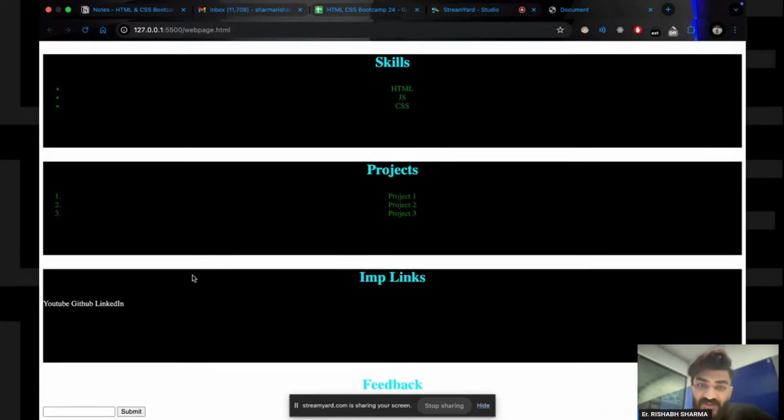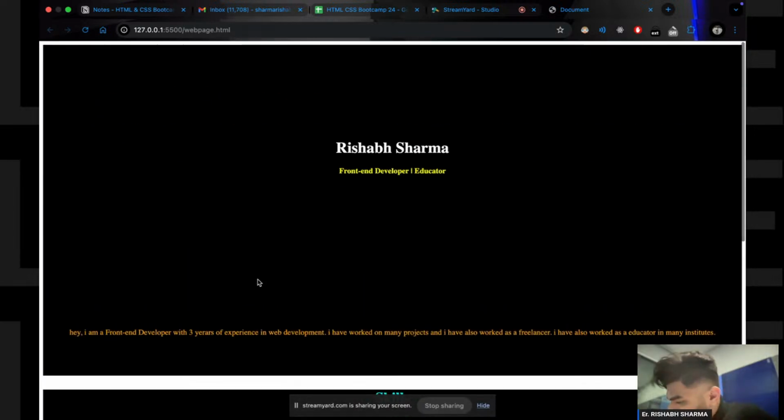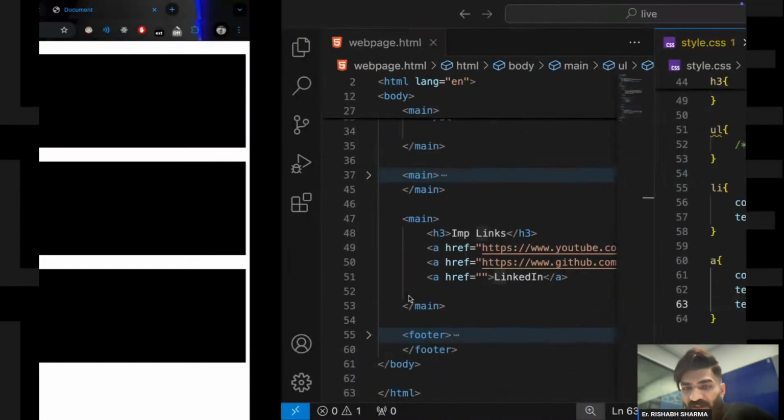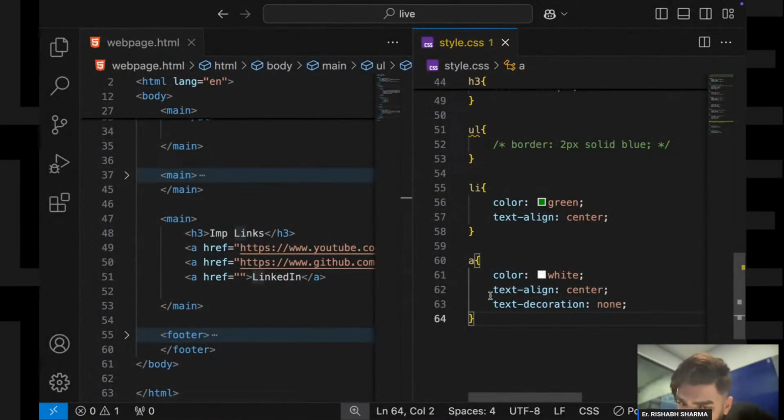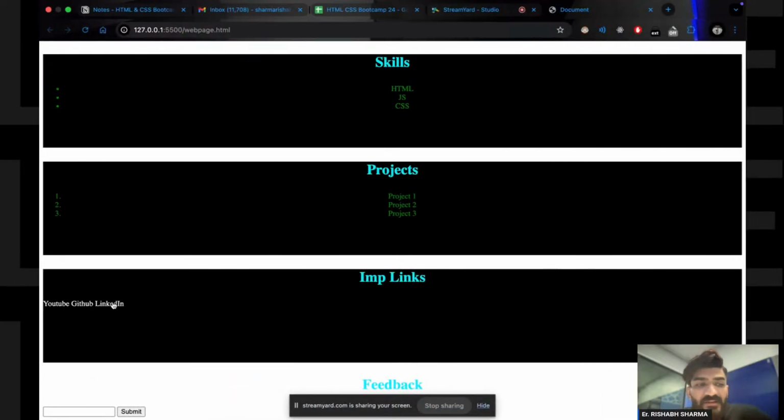Okay, which is perfect. Now see, we have a problem. Now we encountered a problem that I have done text align center. Can you see this? I have done this text align center, but my text is not in center yet. My text is still at the side. Why? My first problem statement is why it happened.